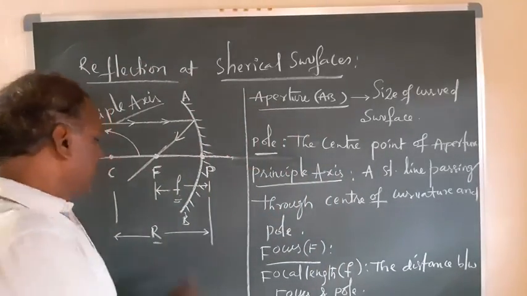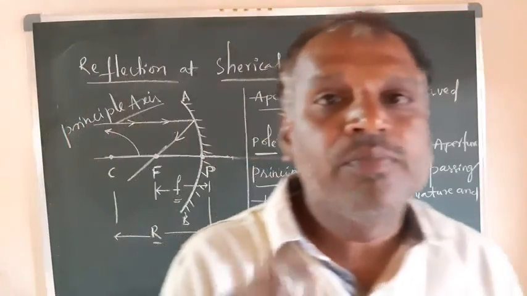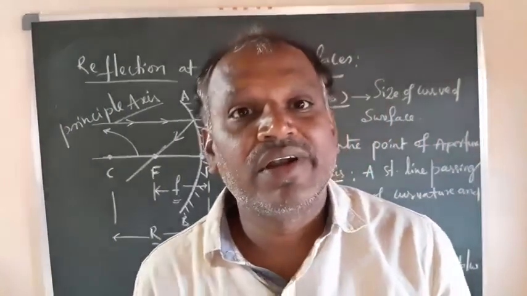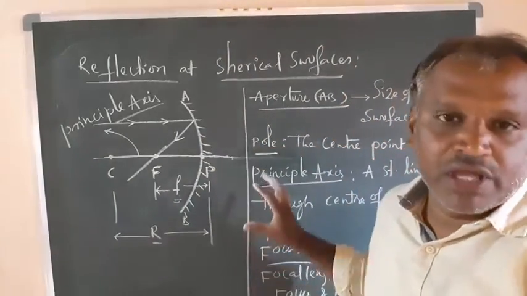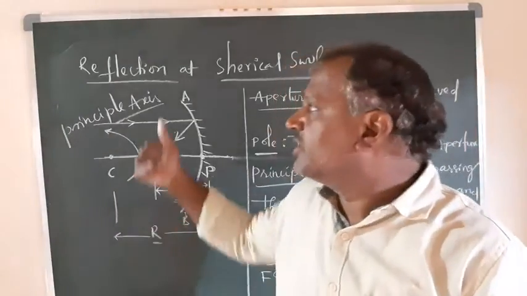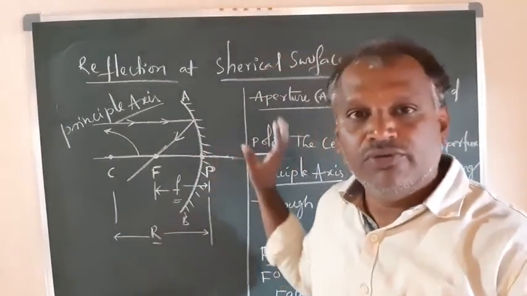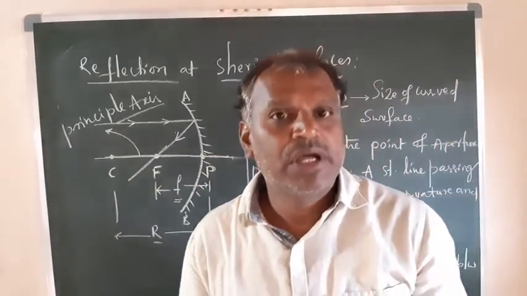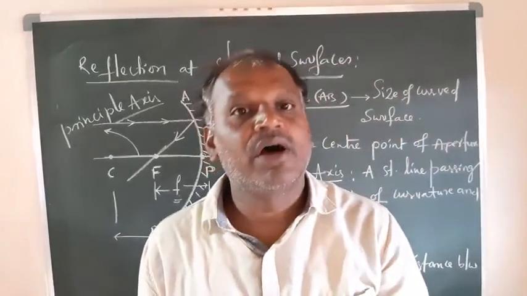And similarly, radius of curvature. It is the distance between the center of curvature and pole. The distance between the center of curvature and pole is called the radius of curvature. Right? So these are the definitions. You make a note and remember this terminology for further explanation regarding reflection at spherical surfaces. Right? So thoroughly follow this, make notes clearly and revise 1 or 2 times. Any doubt or anything you require, you call me. I'll explain further about those doubts.